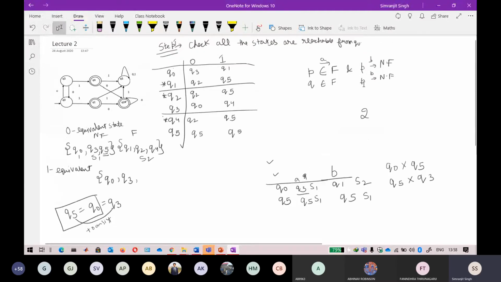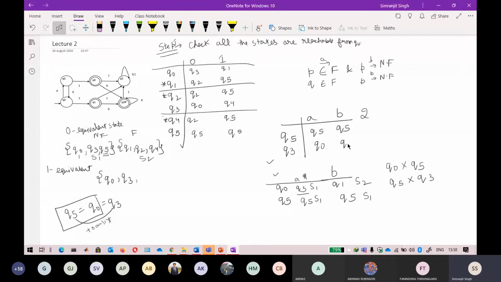For your sake, I will check again whether Q5 also has to be placed with Q3. If I check it, I will get the same result. For Q5, this is Q5, and for Q3, it is Q naught, Q4. Q5 and Q naught belong to the same set, this is set 1, and Q5 and Q4 belong to different sets. So Q5 is of set 1 and Q4 is of set 2. Again, Q5 is not equivalent to Q3.